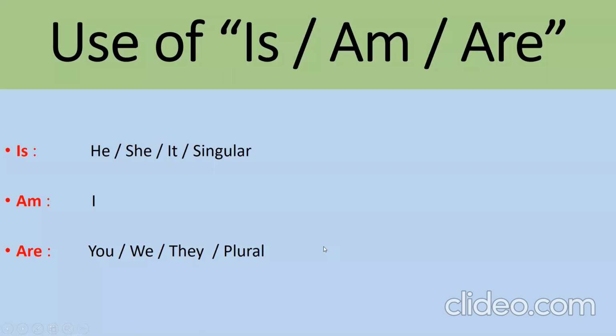Let me show you the use of is, am, and are. We have three helping verbs in present continuous tense. Is is used with he, she, it, and singular. Am is used with I, and are is used with you, we, they, or plural. So you have to use the helping verbs according to the subject.